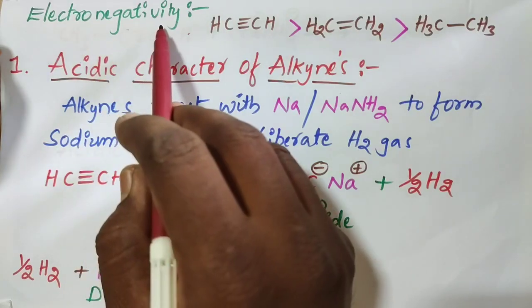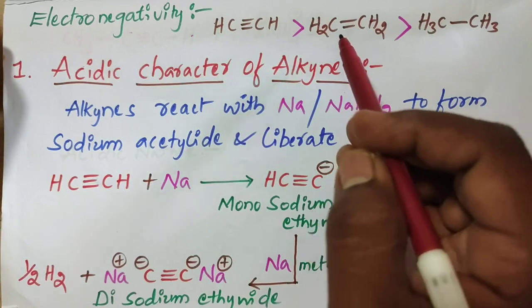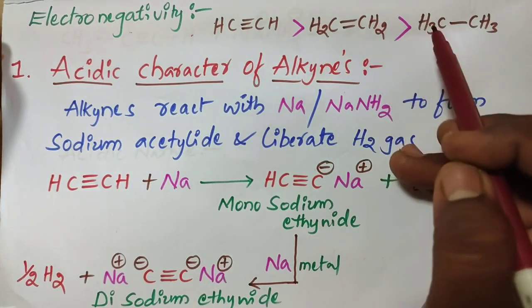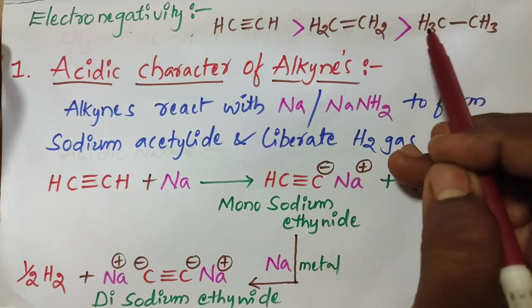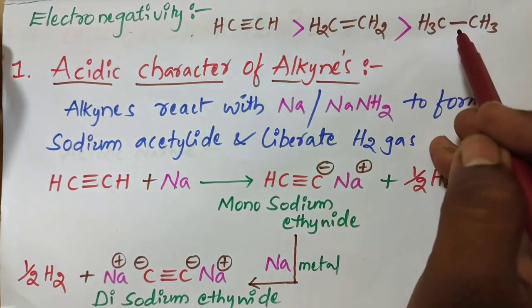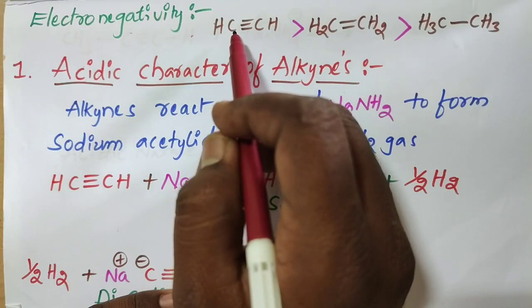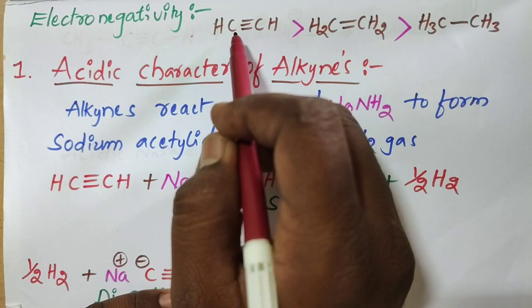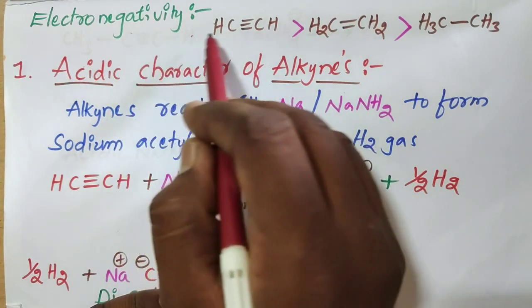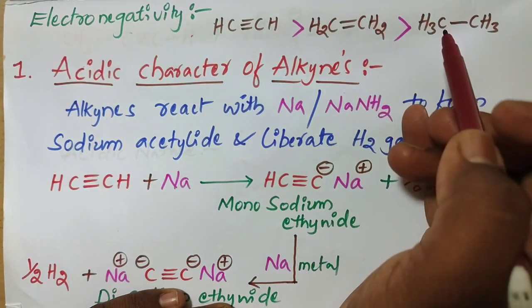Alkynes have higher electronegativity than alkenes, and alkenes are more electronegative than alkanes, because of the s percentage: 50%, 33.3%, and only 25%. Of all, alkynes have the highest s percentage, and because of the spherical shape of the s orbital, it is near the nucleus. That is the reason the electronegativity of alkynes is higher than alkenes. Next, alkynes.